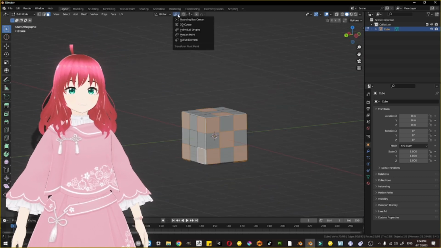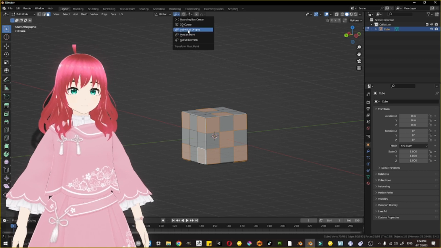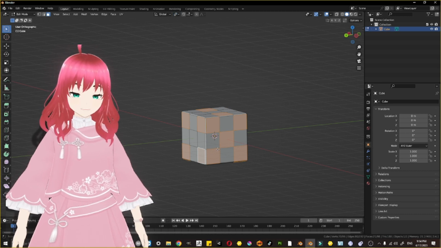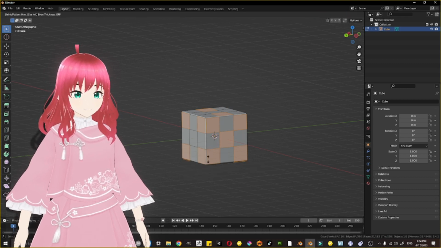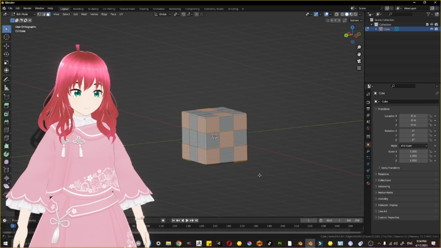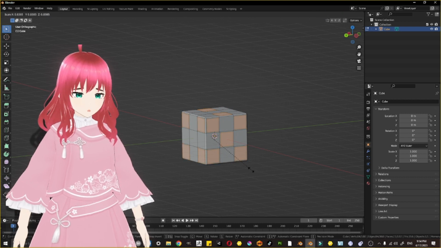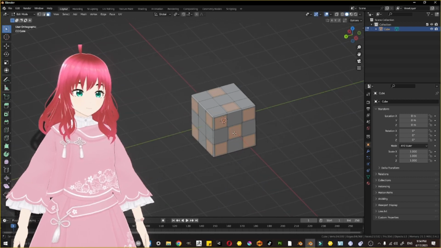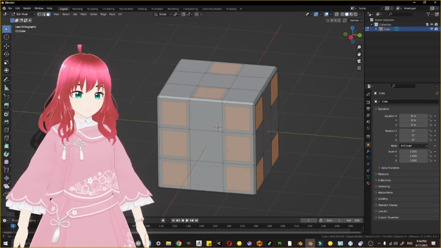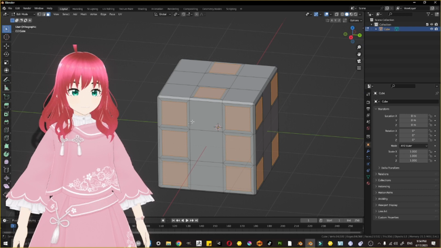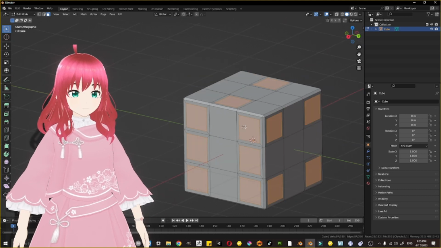Now go to the pivot point option and set individual origins, and press Alt E and extrude individual faces, and press S to scale them. This will inset each face separately, and now we will extrude them again to make the depth.